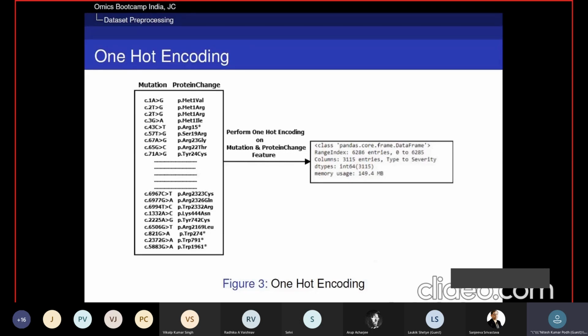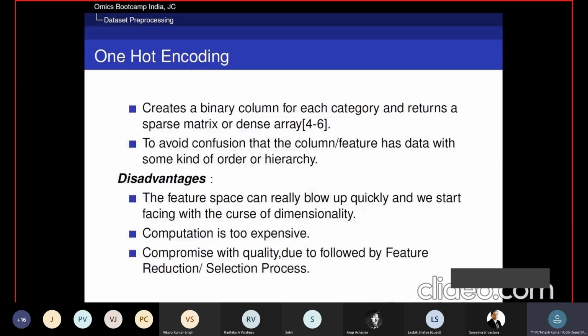When we apply one-hot encoding, the columns blow up to 3115 columns, and memory use is around 149.4 MB when we traditionally encode our data. So, what is one-hot encoding? It creates a binary column for each category and returns a sparse matrix or dense array.